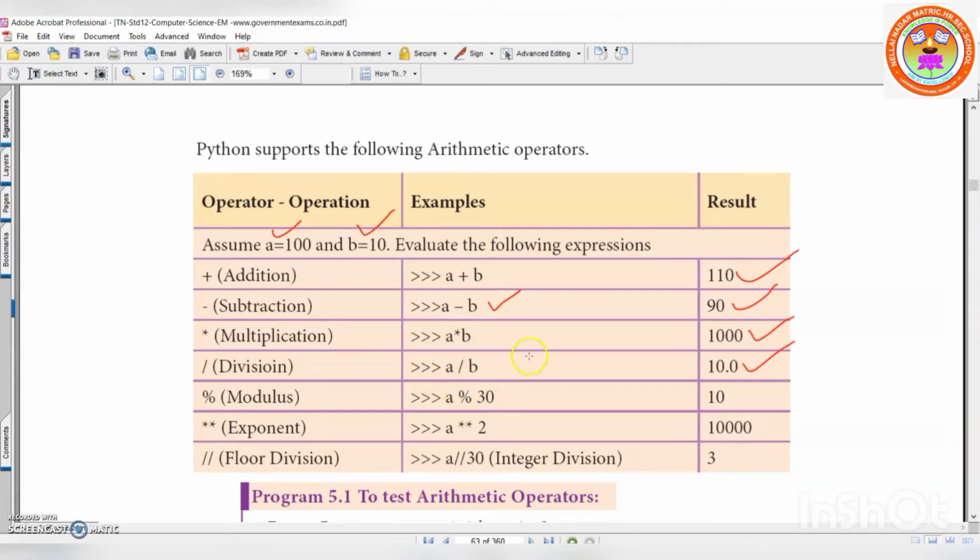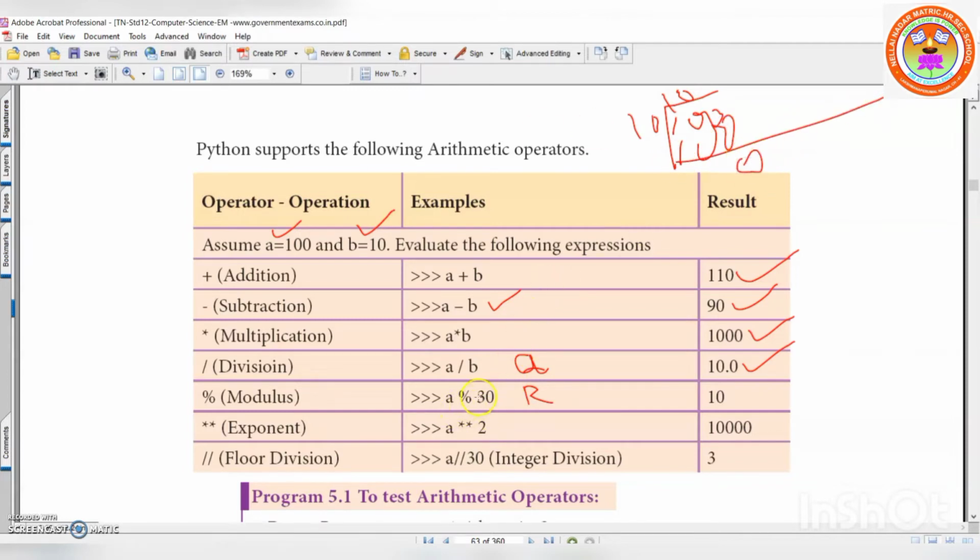So, division will give the quotient, and modulus will give the remainder, right? You divide 100 by 10, okay? 10 tens are 100, remainder 0.